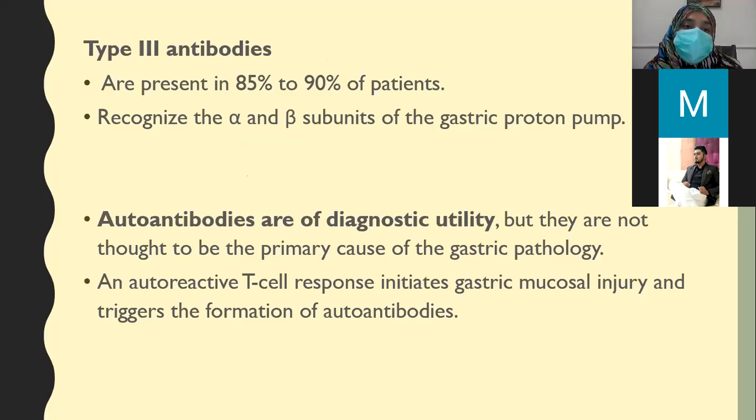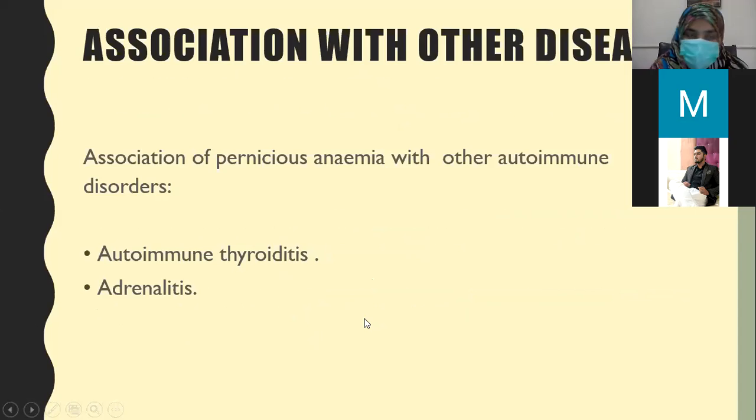If the patient has type 3 antibodies, what do they do? They recognize the alpha and beta subunits of the gastric proton pump and destroy the gastric cells of the stomach. So the intrinsic factor is totally not produced in type 3 antibodies. These autoantibodies are of diagnostic utility, but they are not thought to be the primary cause of the gastric pathology. Autoreactive T cell response initiates gastric mucosal injury and triggers the formation of autoantibodies.